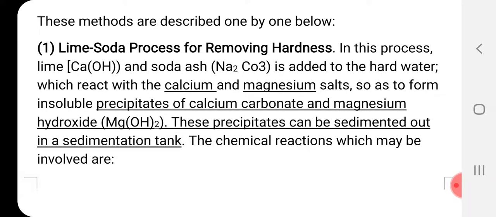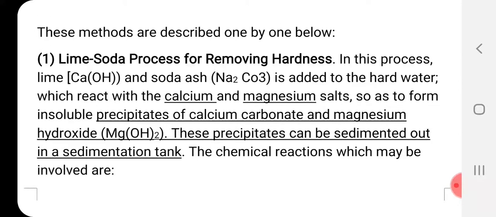Here in this process, lime, that is Ca(OH)2, and soda ash, that is Na2CO3, are added to the hard water, which reacts with the calcium and magnesium salts so as to form insoluble precipitates of calcium carbonate and magnesium hydroxide, Mg(OH)2. These precipitates can be sedimented out in a sedimentation tank. The chemical reactions which may be involved are as follows. I'll show you the chemical reactions, but before that, go through it once again.